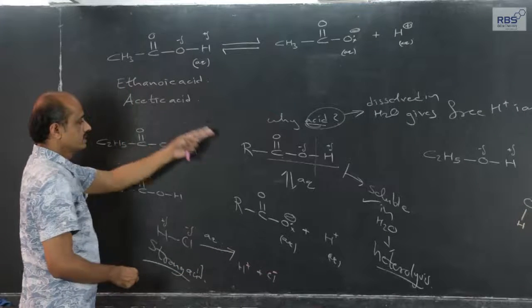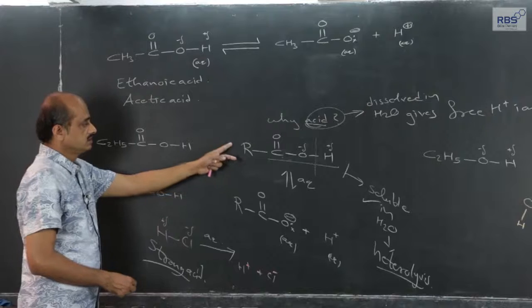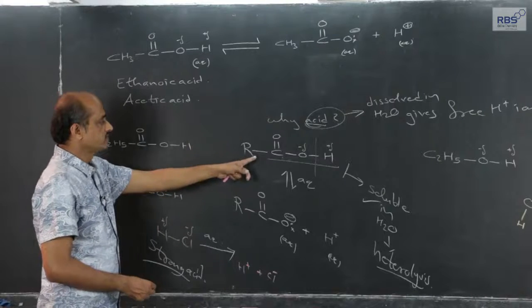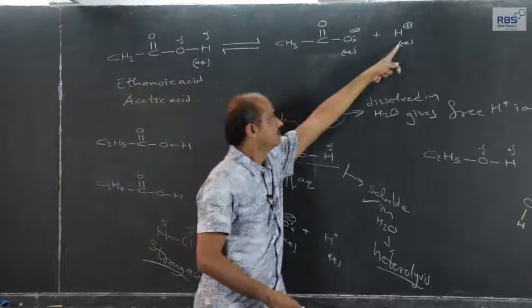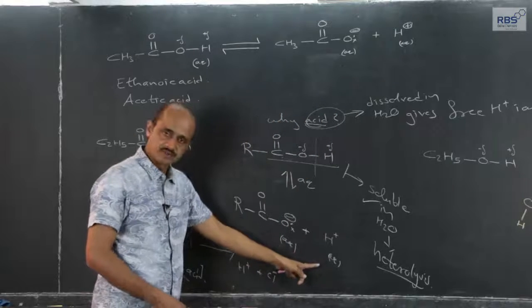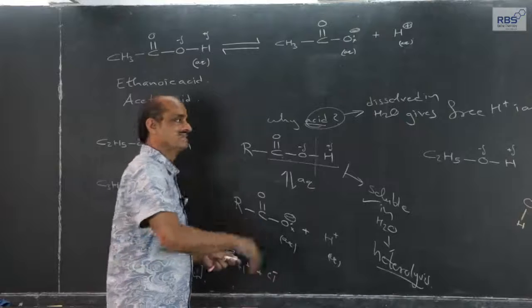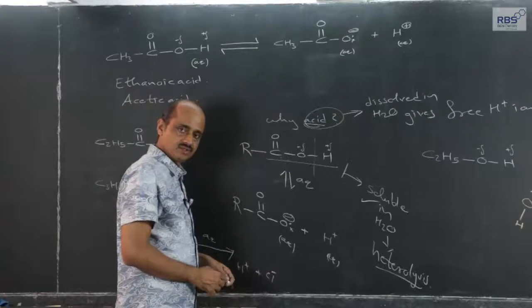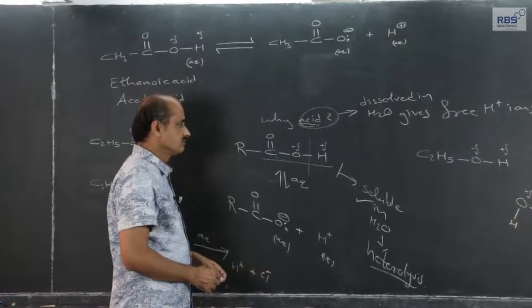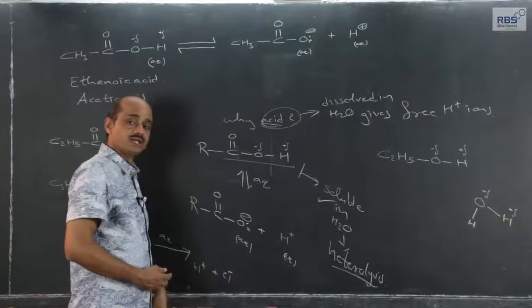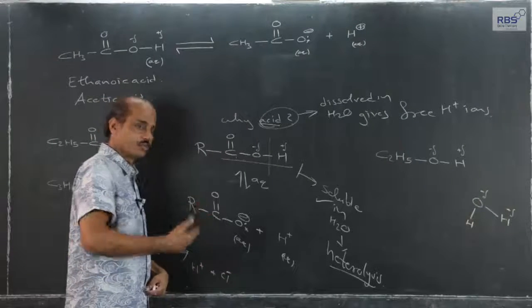Acetic acid, or in general as I have written in this fashion, these are acids because when they are dissolved in water they give free H plus ions, but out of whatever is soluble, less gets ionized. Chemical equilibrium is again a separate topic.